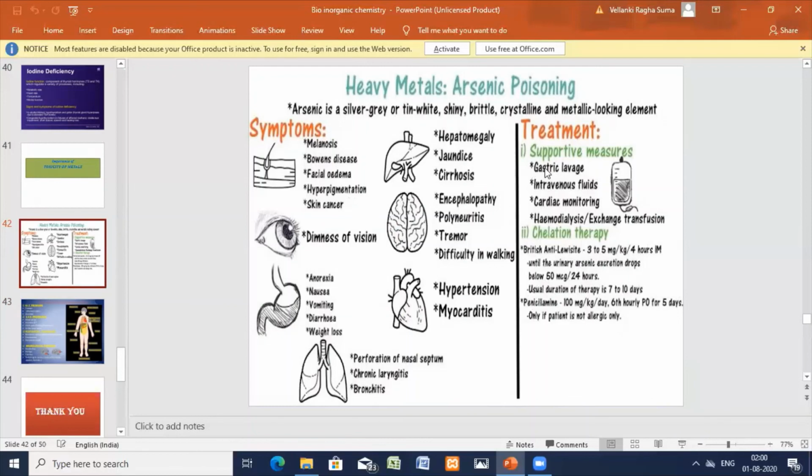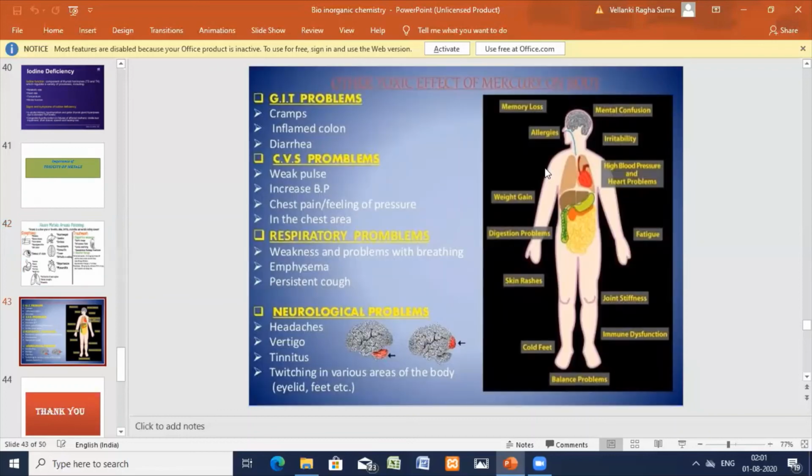If you do it up to 15 minutes, then administration of dimercaprol and acetyl D-penicillamine. By this you can control the acute stage of mercury poisoning.